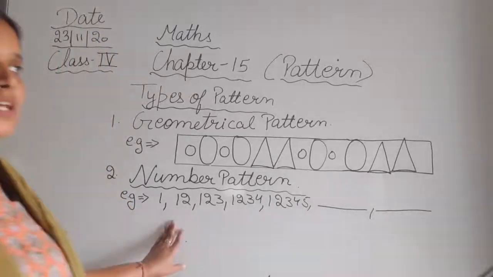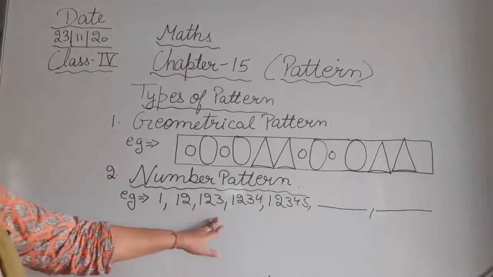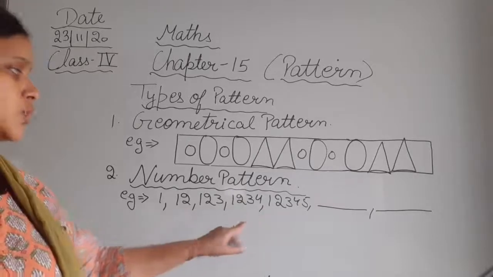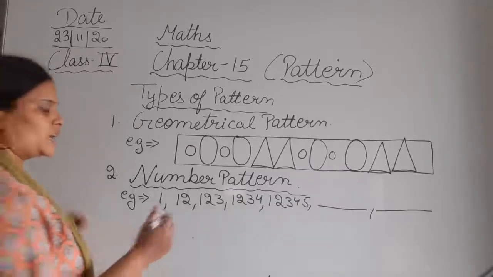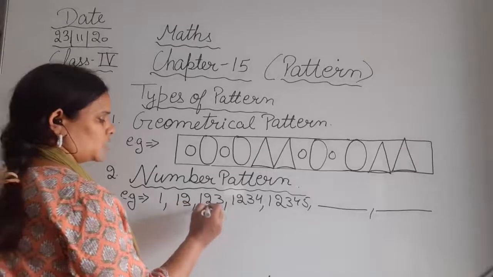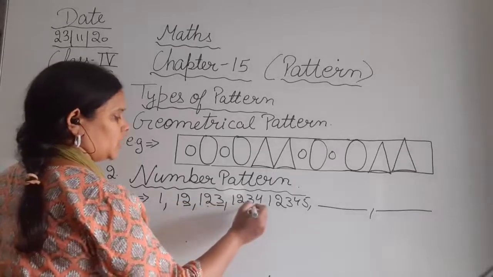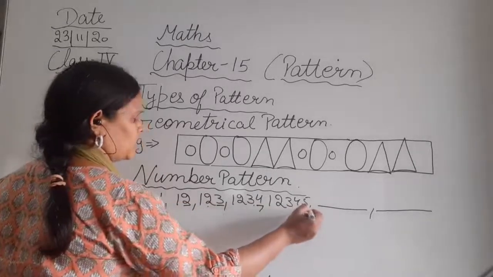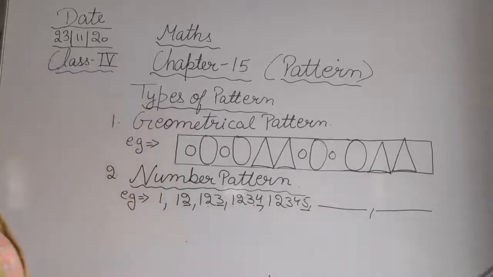तो देखिए पहले 1 था, then we made it 1 2, then 1 2 3, then 1 2 3 4. तो देखिए हर बार क्या है, एक एक डिजिट ऐड ऑन होते जा रहा है. 1 के बाद 2, then 3, then इसमें 4, then इसमें 5. So here we are adding one more next digit to this pattern.